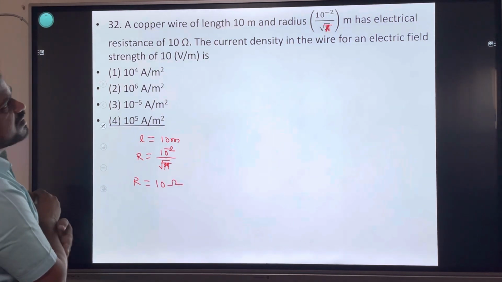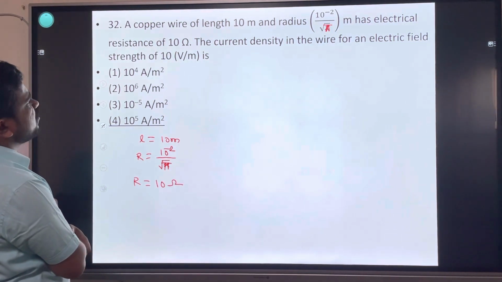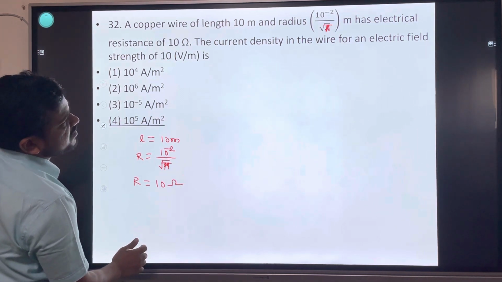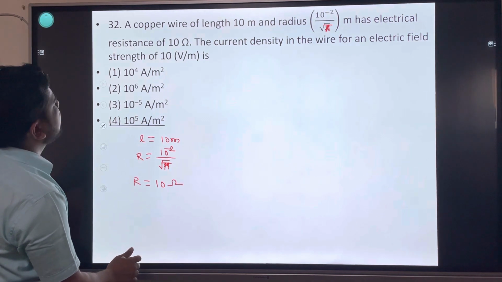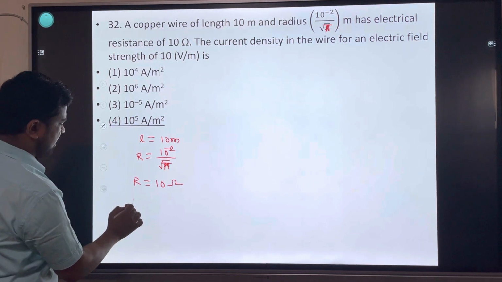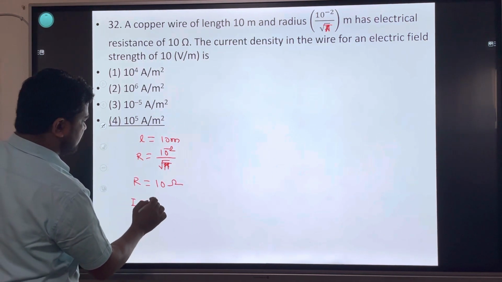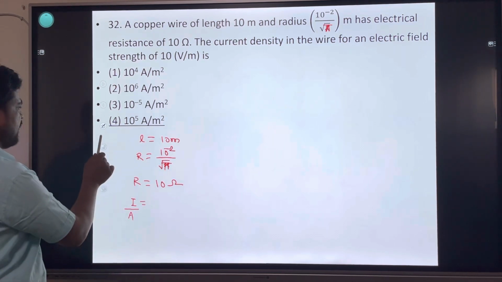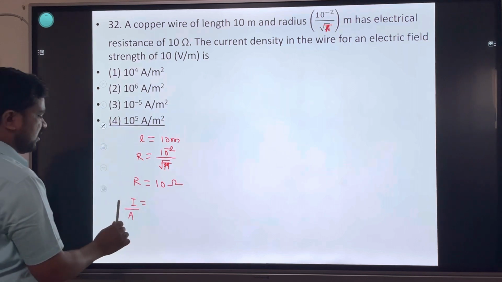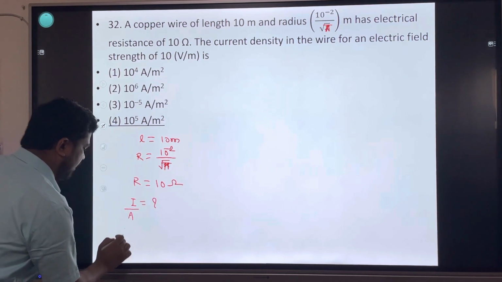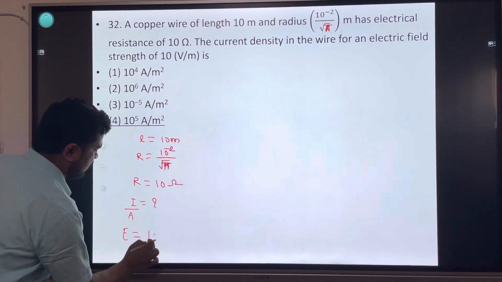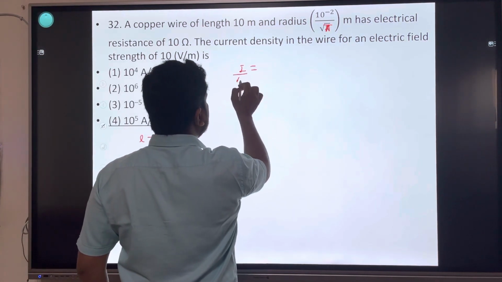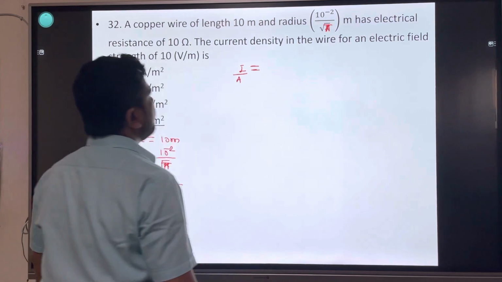Current density in the wire for an electric field strength of 10 volt per meter is. Current density is current per unit area. We have to find current per unit area for electric field E equal to 10 volt per meter. Current per unit area, current divided by area. Current ka formula.